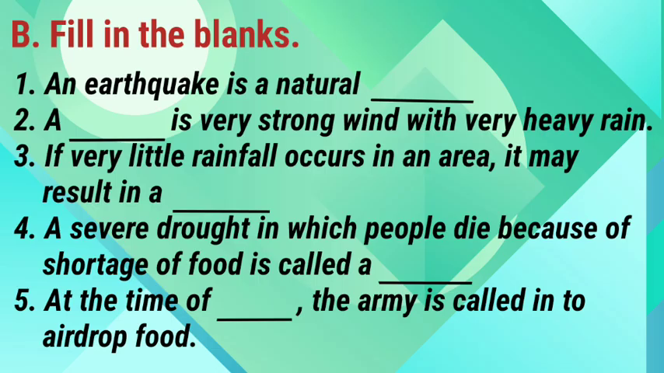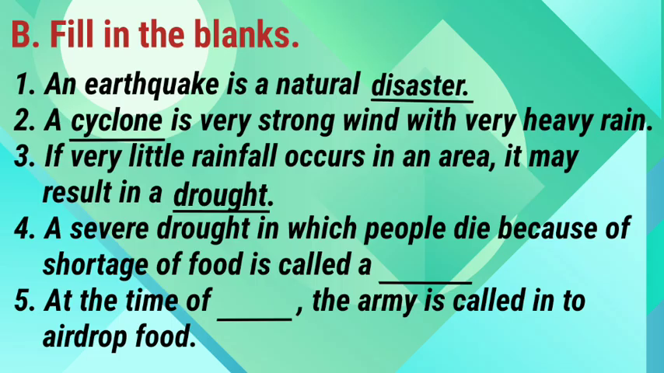B. Fill in the blanks. 1. An earthquake is a natural disaster. 2. A cyclone is very strong wind with very heavy rain. 3. If very little rainfall occurs in an area, it may result in a drought. 4. A severe drought in which people die because of shortage of food is called a famine. 5. At the time of floods, the army is called in to airdrop food.